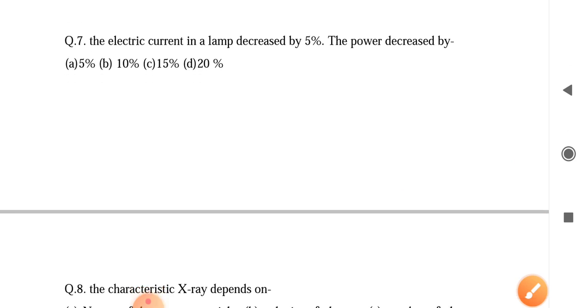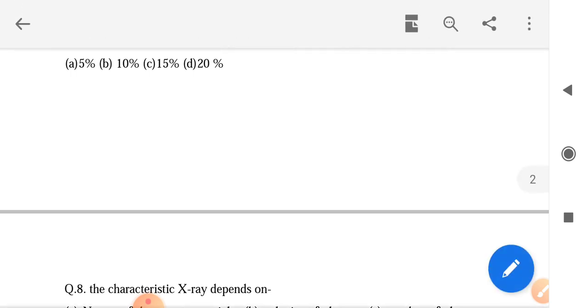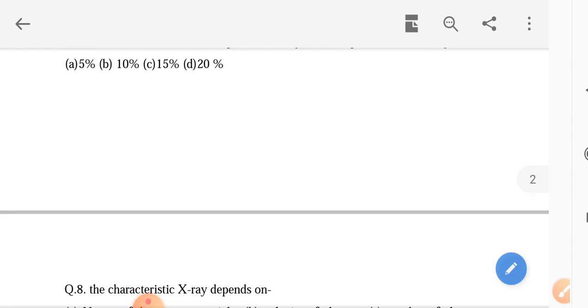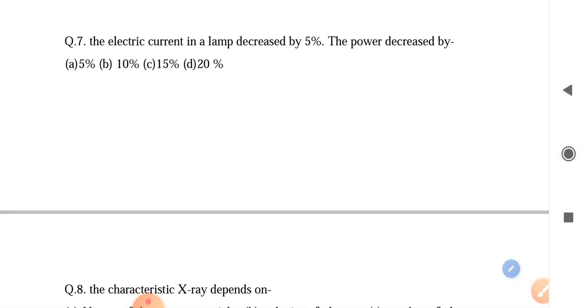Now question number 7: the electric current in a lamp decreases by 5%, the power decreases by what amount? Very important question.